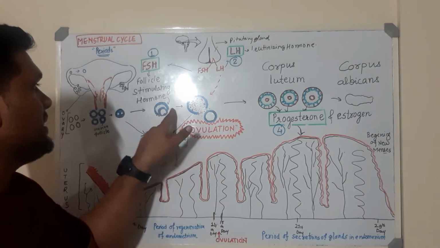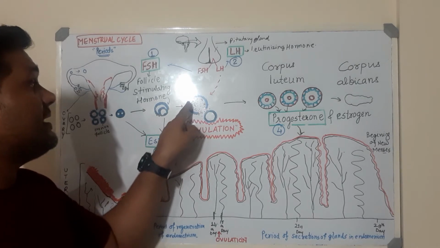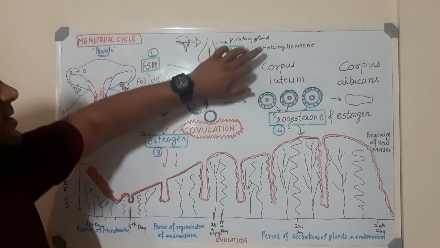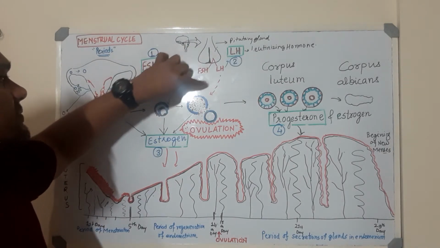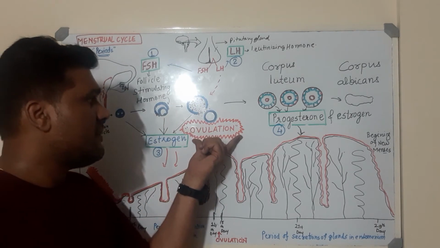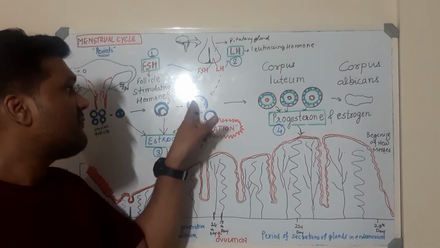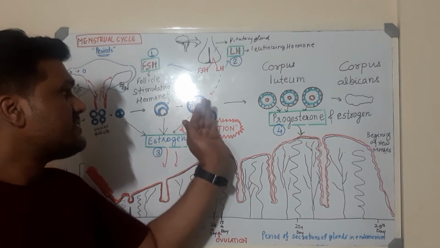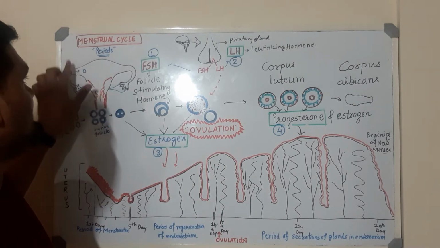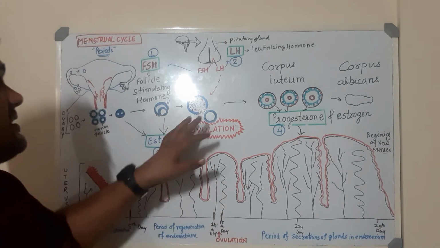The moment the follicle breaks, and for this breaking of the follicle we require the hormone called luteinizing hormone. Luteinizing hormone is important for the breaking of the follicle. This breaking is important because it brings about a process called ovulation, that is the release of the oocyte from the follicle. The moment the oocyte is released, it is attached to this particular portion of the female reproductive system.